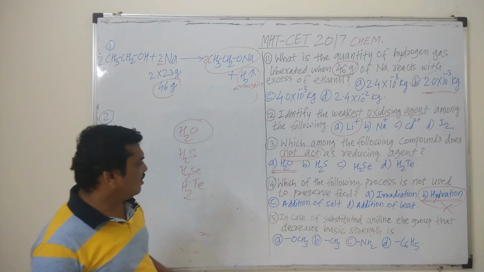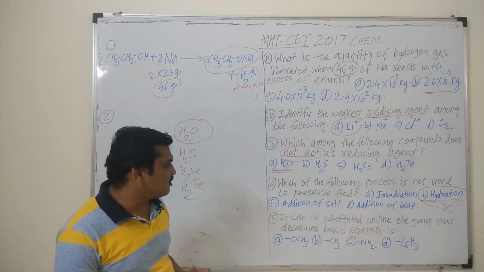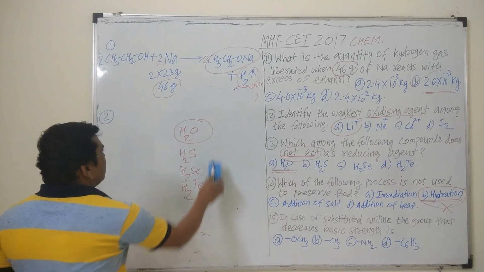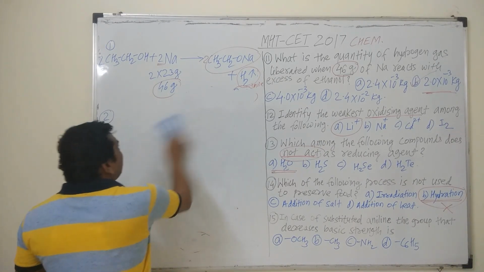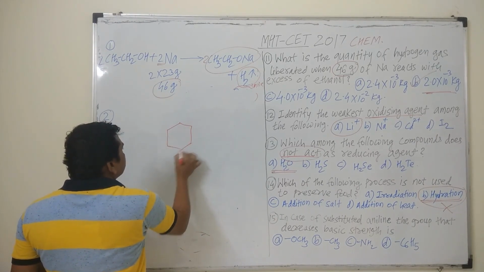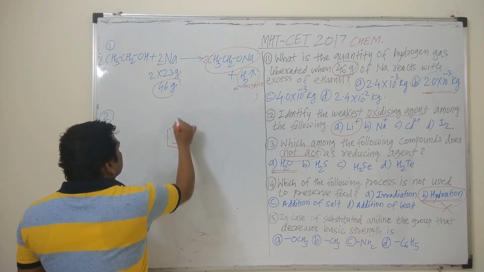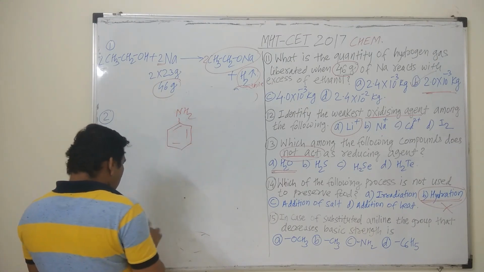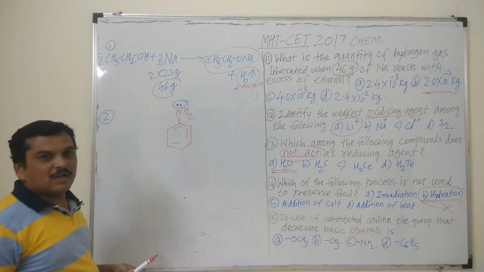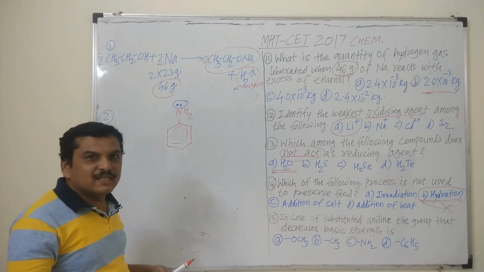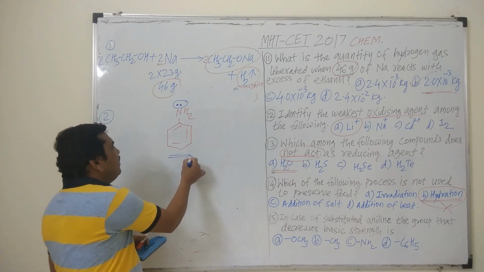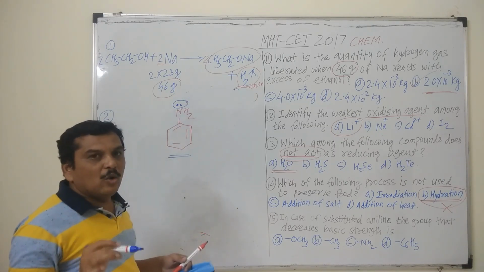The next question of this session is: in case of substituted aniline, the group that decreases basic strength is. For that we must know why aniline acts as a base. The structure of aniline is like this, and the basic nature of aniline is due to the presence of this lone pair of electrons which is donated to the species which has electron deficiency. That means it can act as a base due to the presence of this lone pair of electrons.